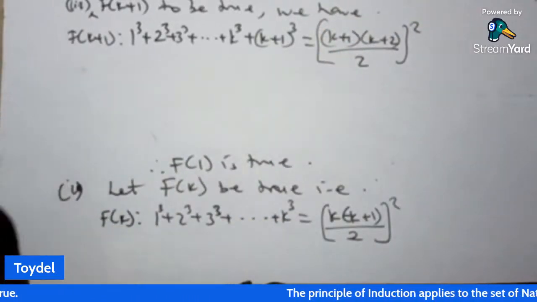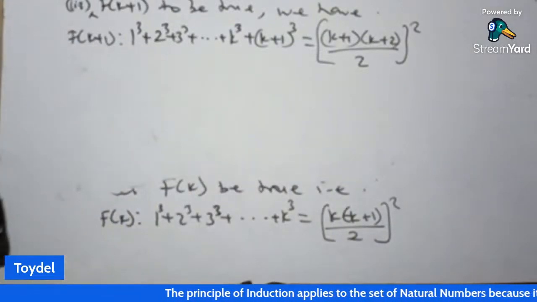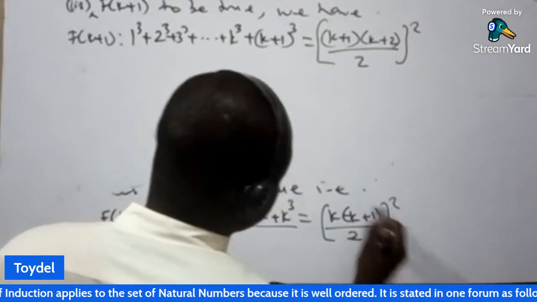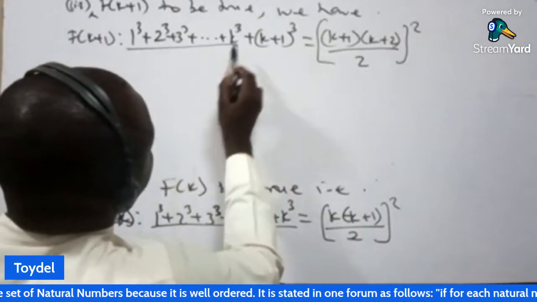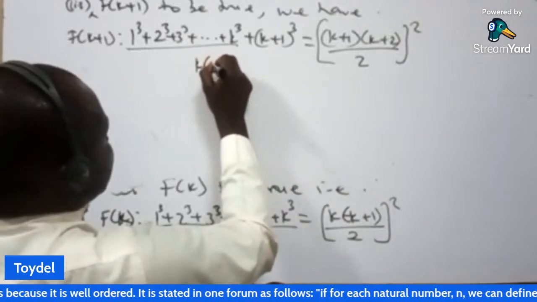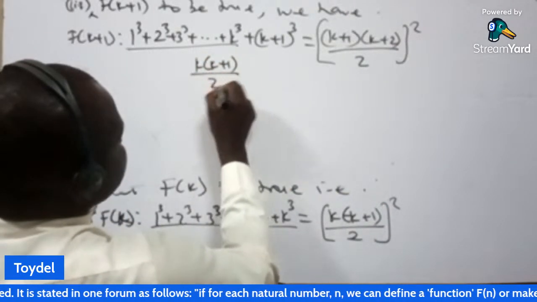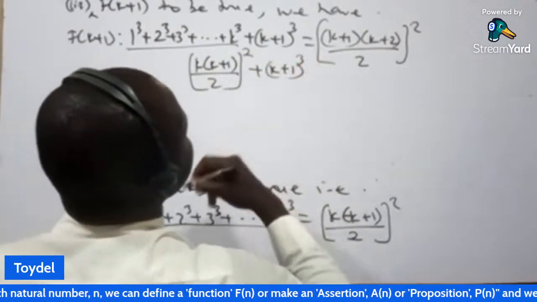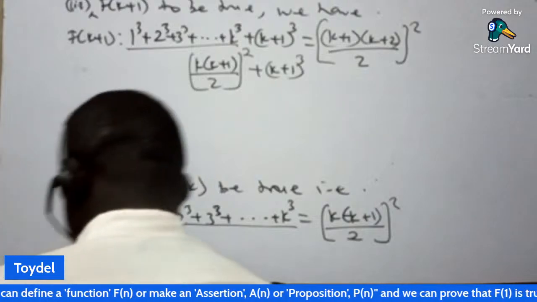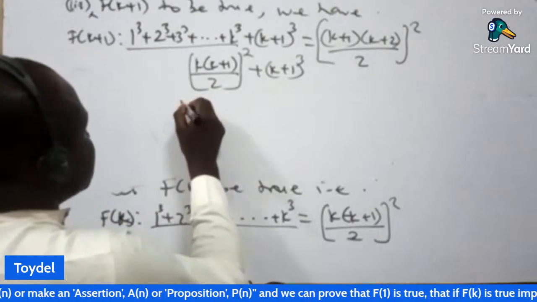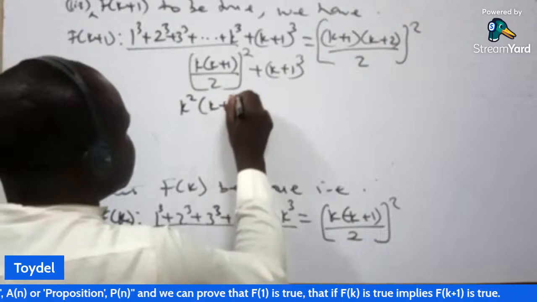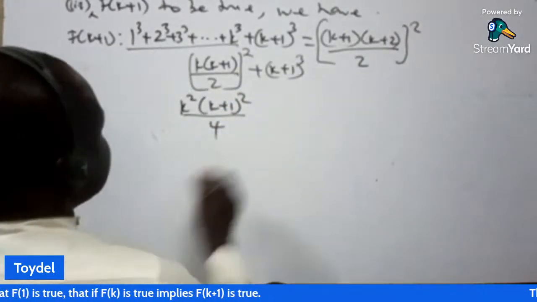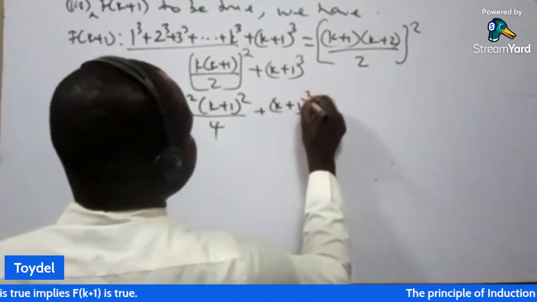So what do we do here? When we check for f of k, from here to here, we change it to this. So from this point up to k cube, I'm going to rewrite it as k into bracket k plus 1 all over 2 all squared. Now plus k plus 1 cube. We don't do anything about the right hand side. If I expand this, I'm going to get k squared into bracket k plus 1 squared all over 4. That is when I take the square of everything. Then plus k plus 1 cube.